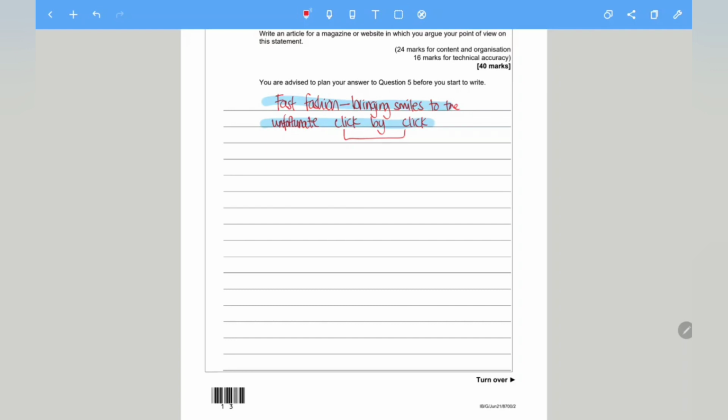Now, moving on, I'm going to move on to the strapline. So, as mentioned previously, when you write an article, you'll need a title followed by a strapline. So my strapline will be the following. So in the last decade, fast fashion has taken over the world by storm.